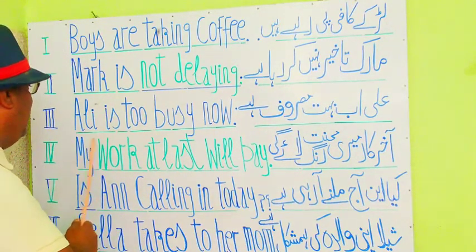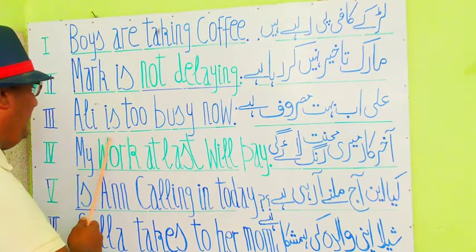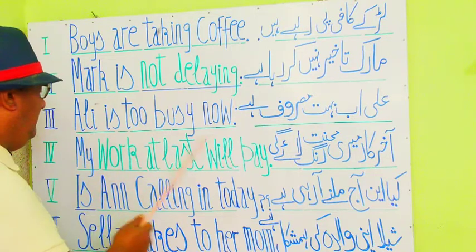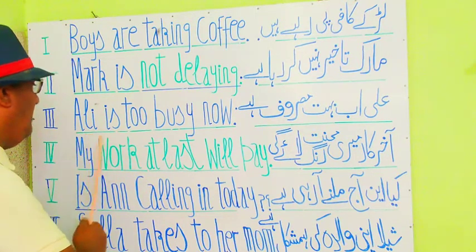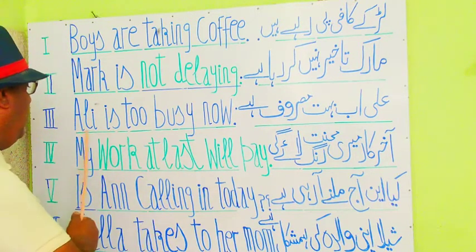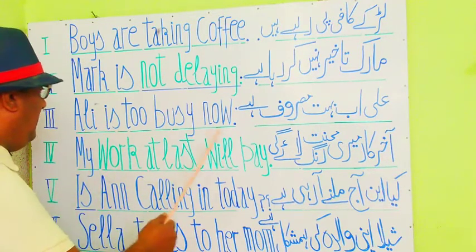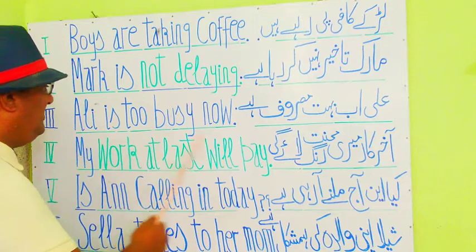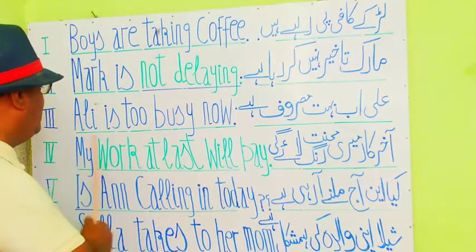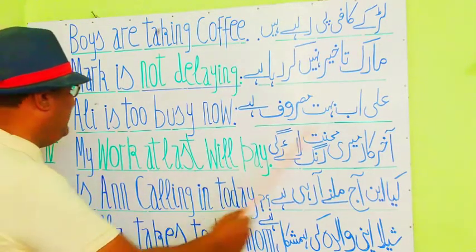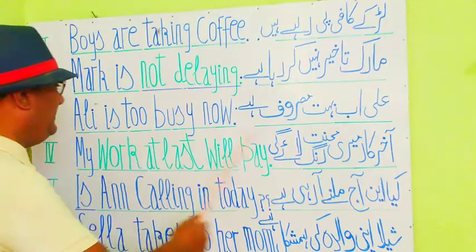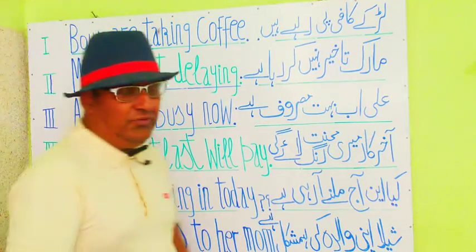You see guys, this sentence reflects an activity because Ali is indulged in that activity. Ali is doing some activity, so he is busy at the moment. Ali is too busy now.